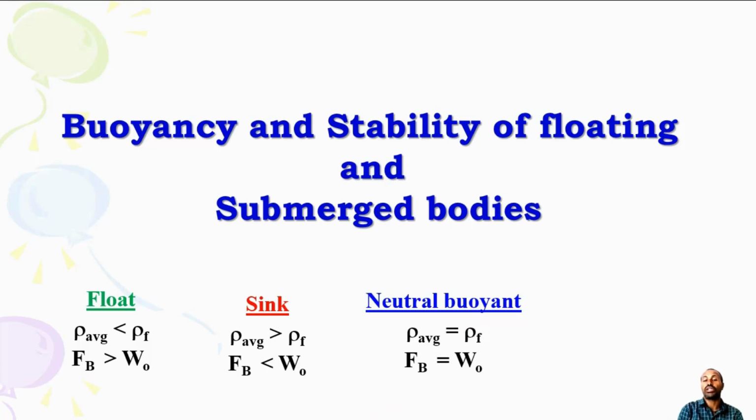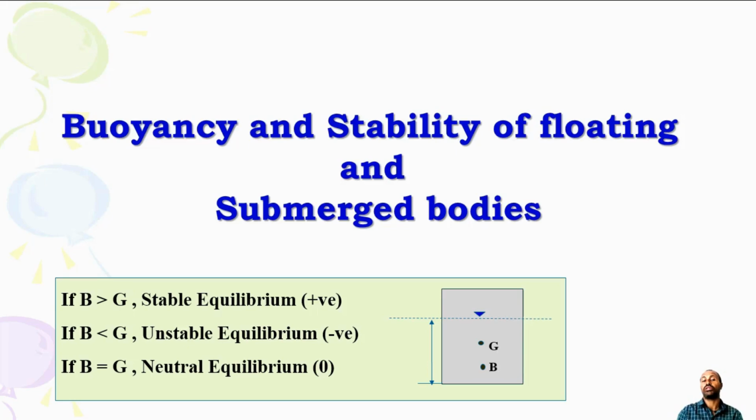Otherwise, a body can be neutrally buoyant if the average density of the object is equal to the density of the fluid, or if the buoyant force is equal to the weight of the object. Under the first case, the body may partially submerge, even if it floats over the surface of the liquid. So we have another aspect.